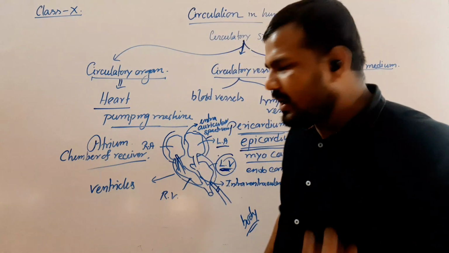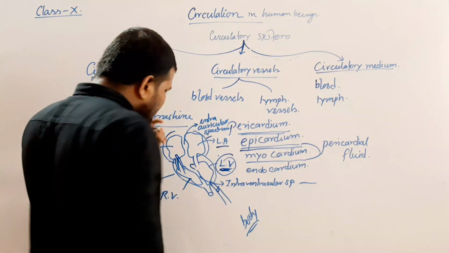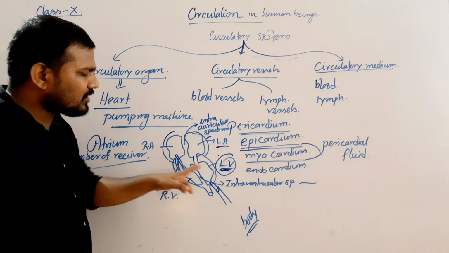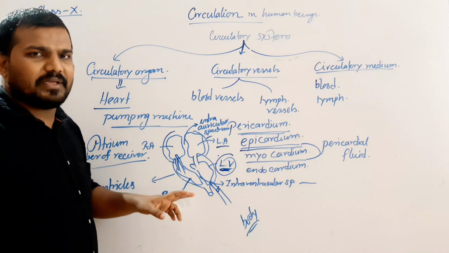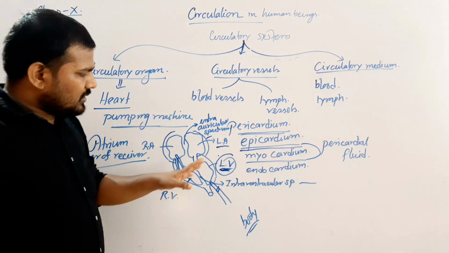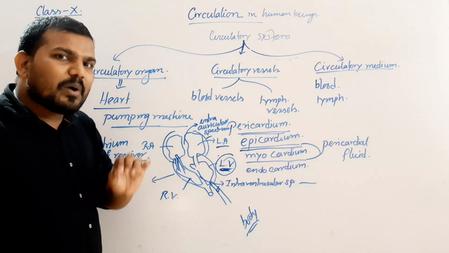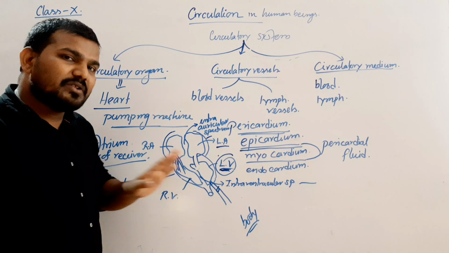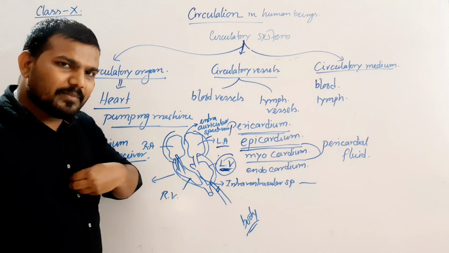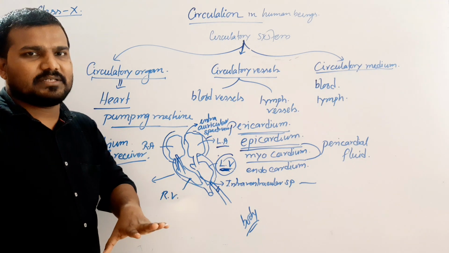So within the human heart, there is not a single time the oxygenated or deoxygenated blood are going to be mixed. They always remain separate. This type of circulation is termed as double circulation. So in human beings, double circulation takes place.